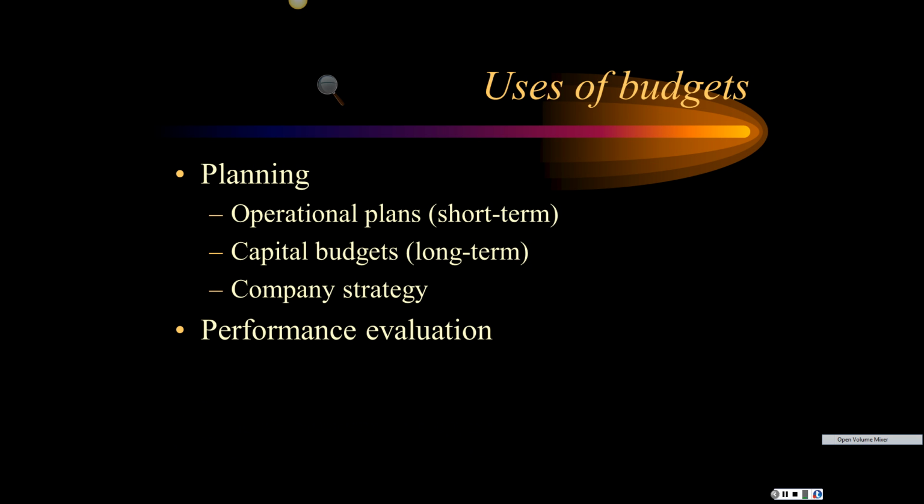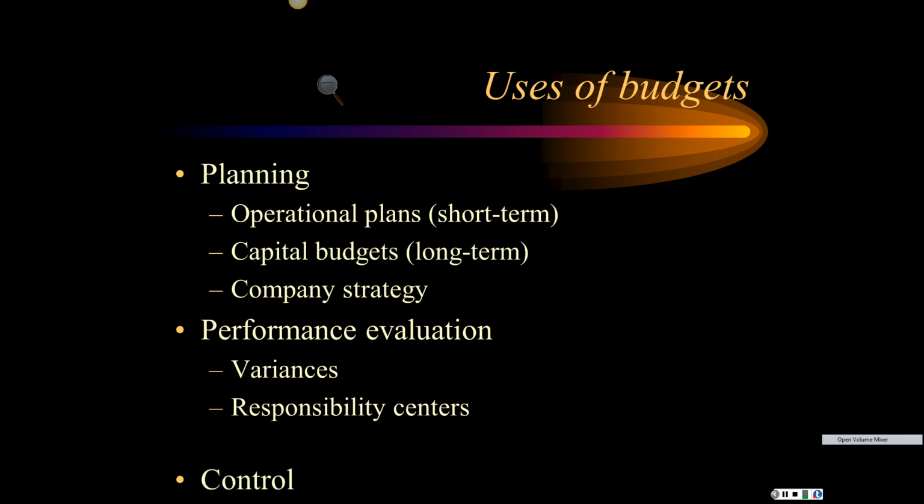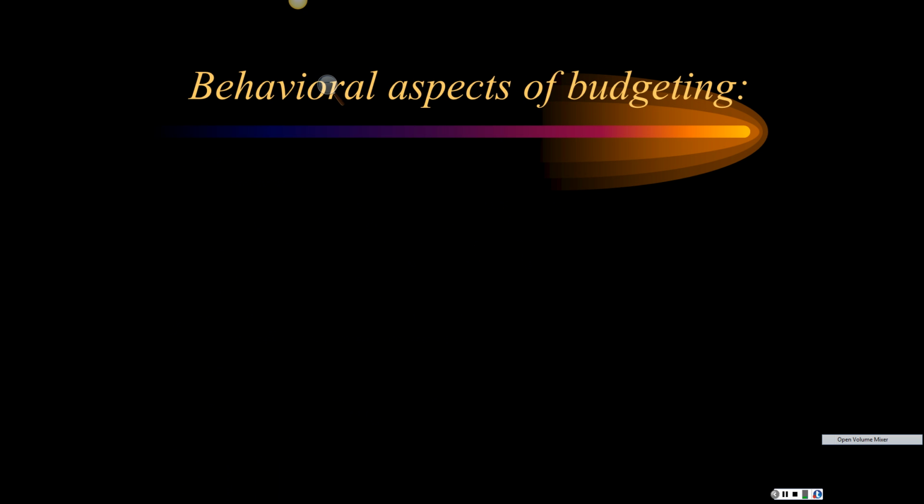Then we can also use the budget for performance evaluation. Did we hit the marks that we put in that budget? Did we exceed them? Did we not make them? Why did we exceed them? Why did we not make them? We can use this information for planning for the future and for better execution in the future. So we'd want to look at variances and responsibility centers, like who screwed up and who did a good job. And then also we would use it for control. We love control.